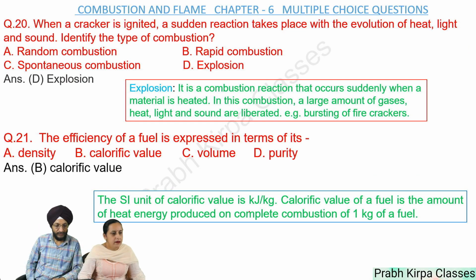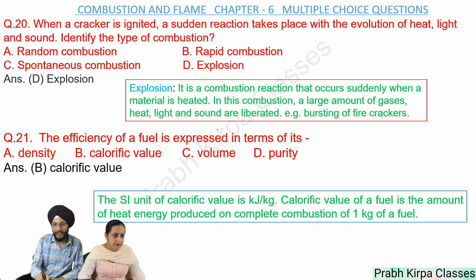Question number 20. When a cracker is ignited, a sudden reaction takes place with the evolution of heat, light, and sound. Identify the type of combustion. A. Random combustion. B. Rapid combustion. C. Spontaneous combustion. D. Explosion. So answer is explosion.